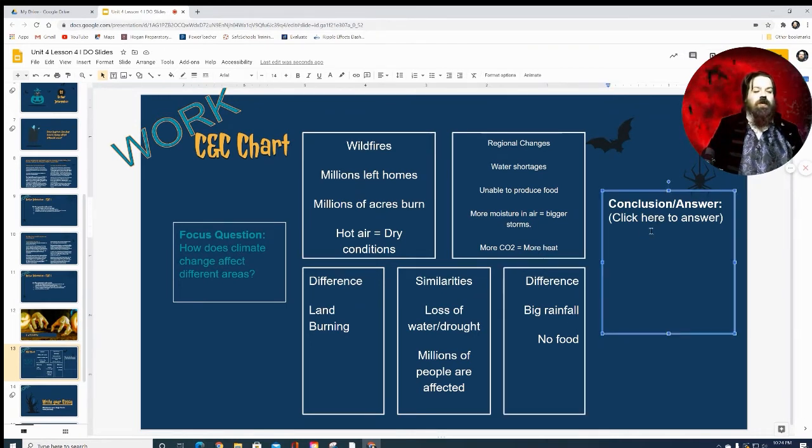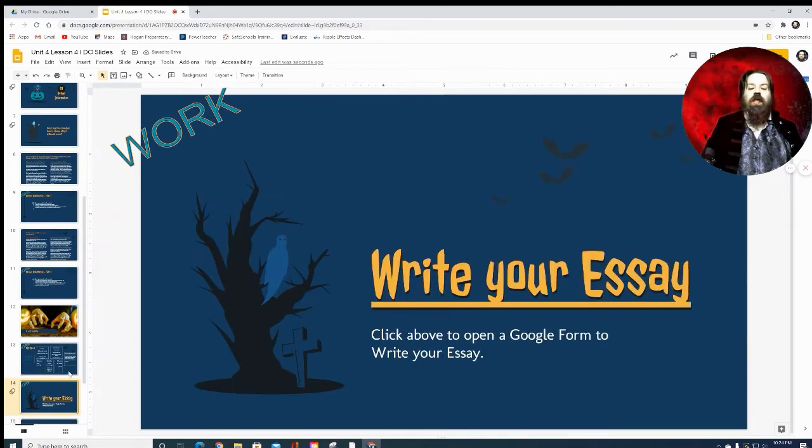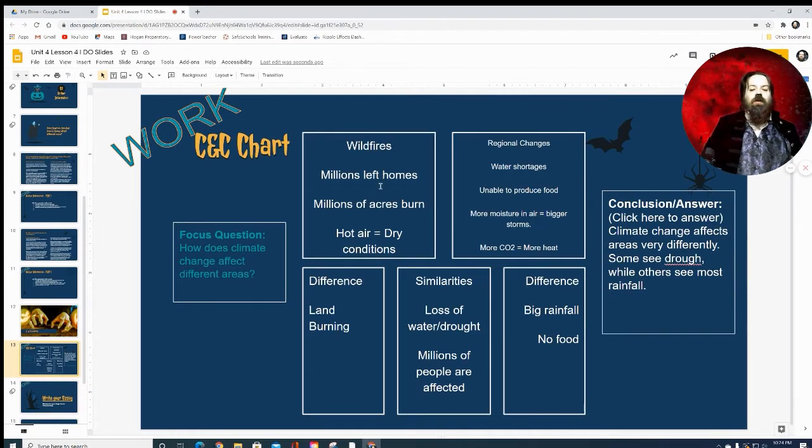So in conclusion, what conclusion can we write here? Let's say climate change affects areas very differently. Some see drought, while others see more rainfall. All right. Now that we have that sort of organized, we can see we got these differences that we can contrast, and then we have all this stuff here in the middle that we can compare.